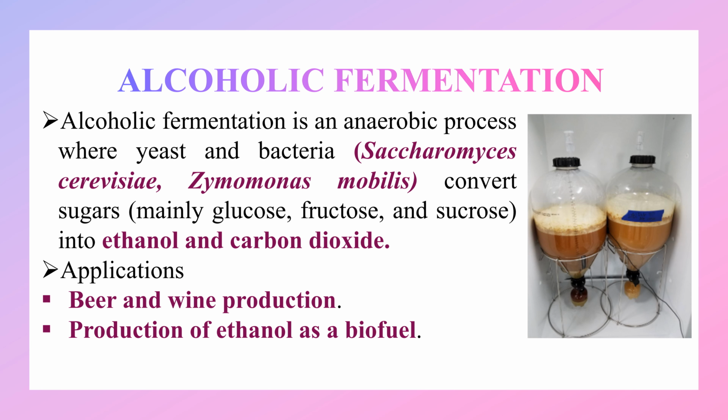Types of fermentation. Type 1: Alcoholic fermentation. Alcoholic fermentation is an anaerobic process where yeast and bacteria, namely Saccharomyces cerevisiae and Zymomonas mobilis, convert sugars, mainly glucose, fructose and sucrose, into ethanol and carbon dioxide. Some of the applications of alcoholic fermentation are beer and wine production and production of ethanol as a biofuel.